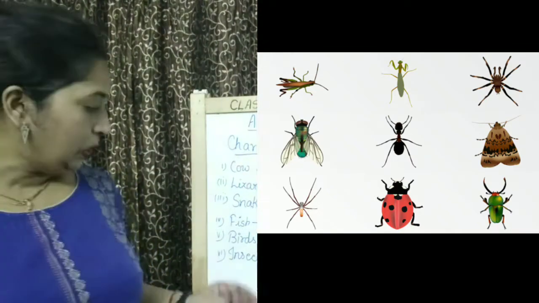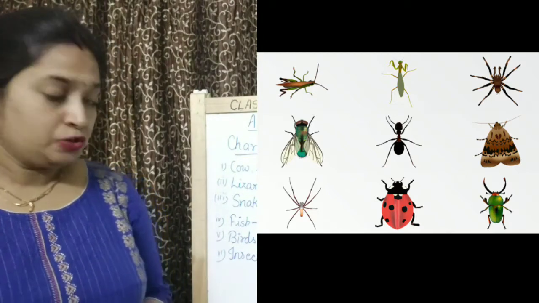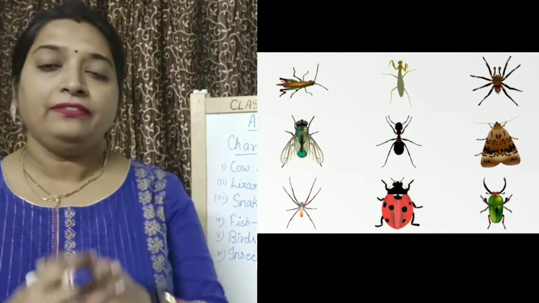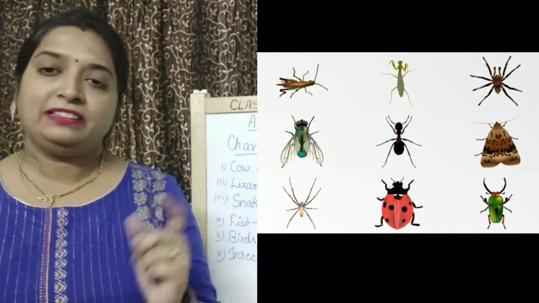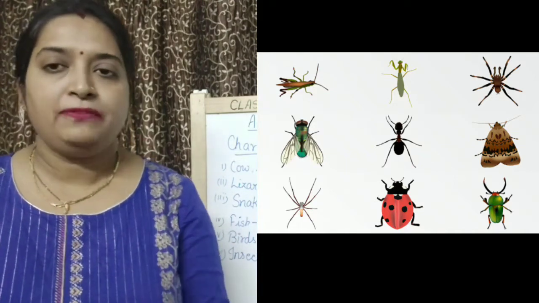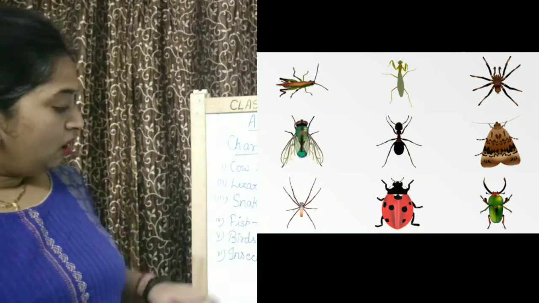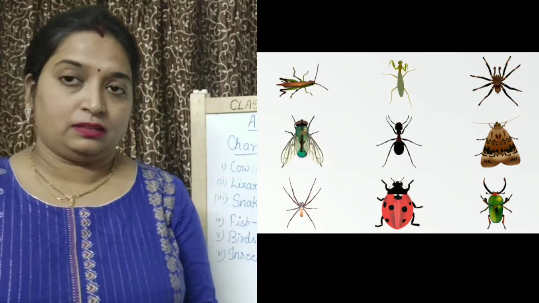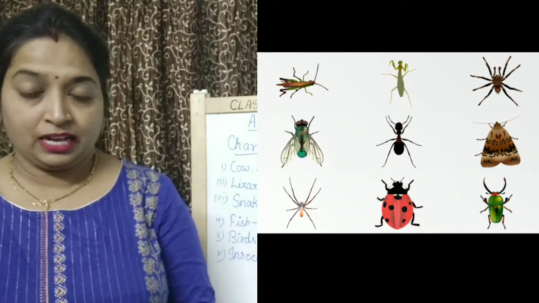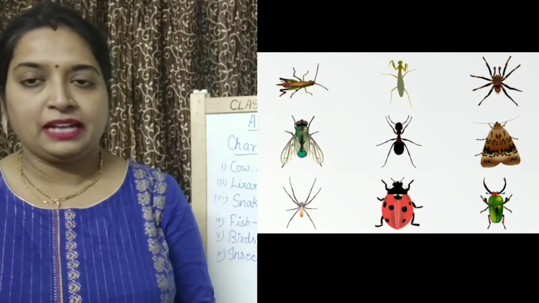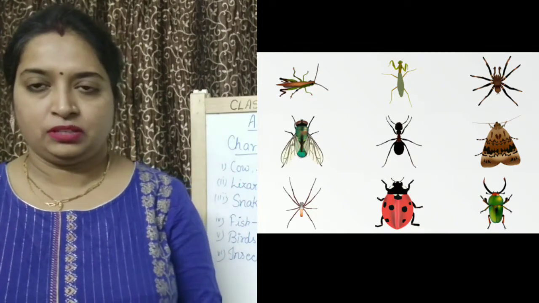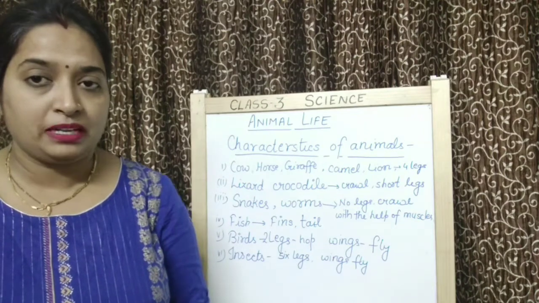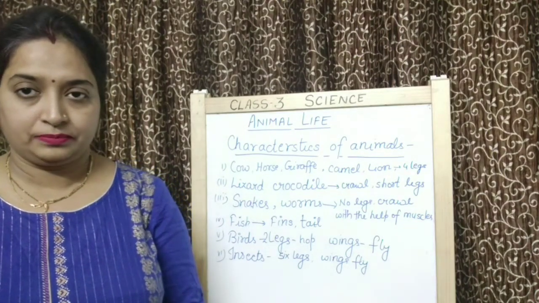Okay? So, what do insects have for movement? To move, insects have 6 legs and they have wings. Wings may be 2 in number, they may be 4 in number. Also, children, if I give you a few examples, like butterfly, it flies. Honeybee, it flies. But ant, it crawls. Okay? Grasshopper, it flies and it crawls.